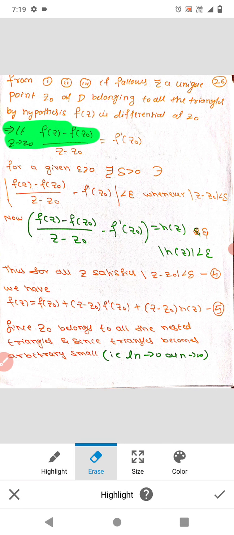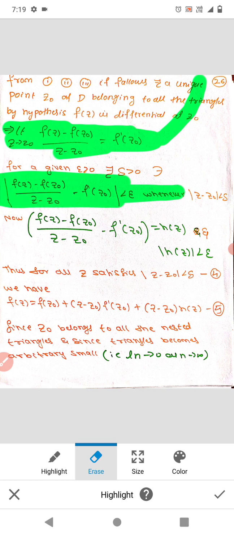So limit z tends to z naught of (f of z minus f of z naught) divided by (z minus z naught) is equal to f dash of z naught. So this is the definition of differentiability. So it can also be written like this: modulus of (f of z minus f of z naught) divided by (z minus z naught) minus f dash of z naught is less than epsilon.